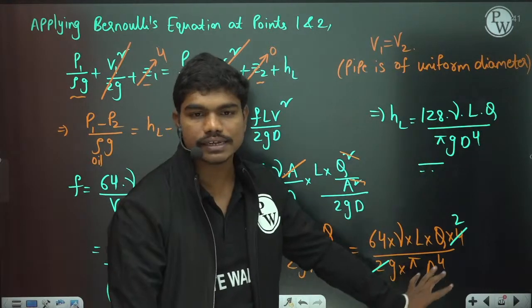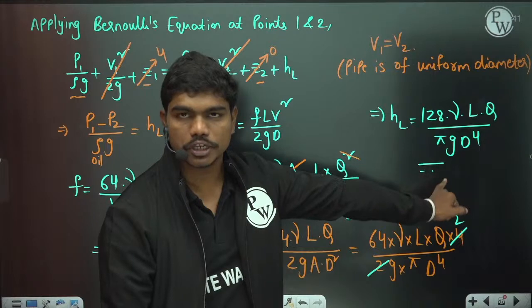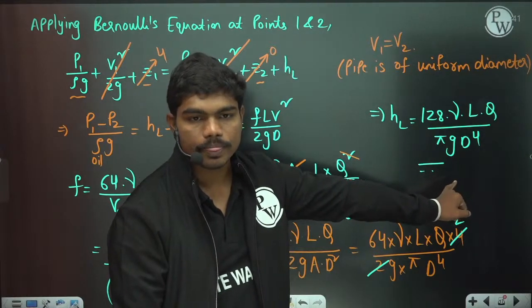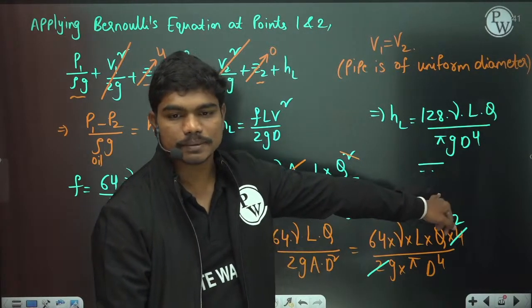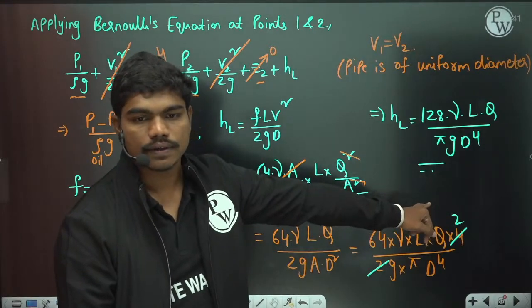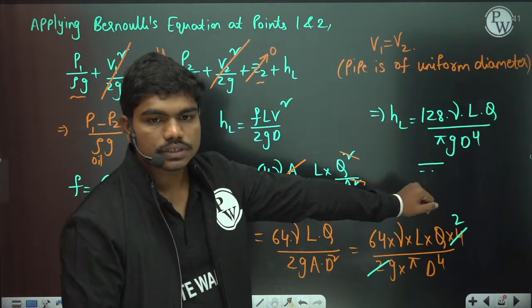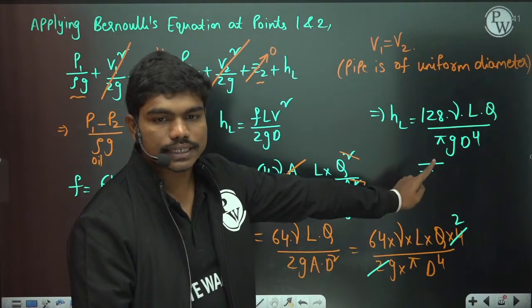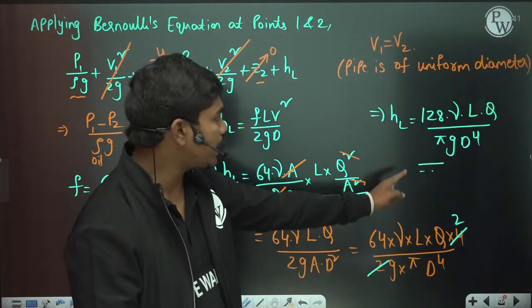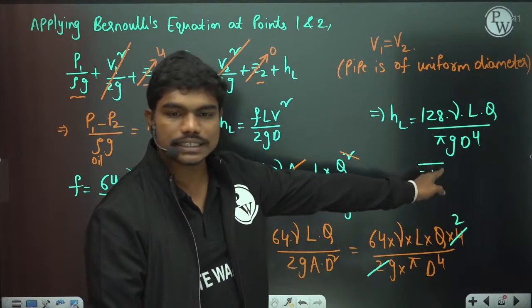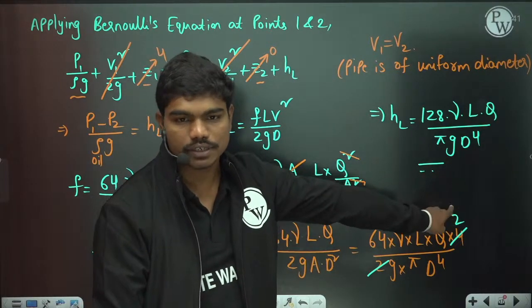We have calculated everything correctly. So confirm this expression. If the expression is correct, then we'll substitute the values. Yes, this expression is confirmed, correct? This expression value is correct.